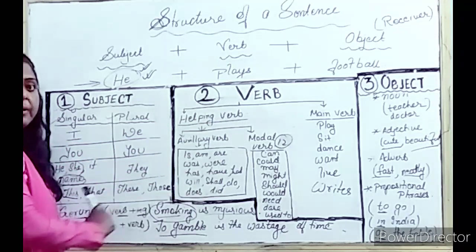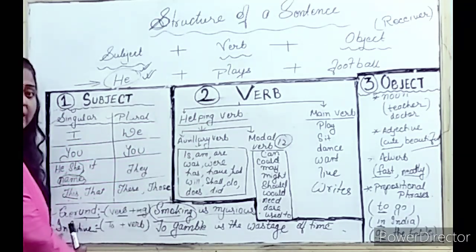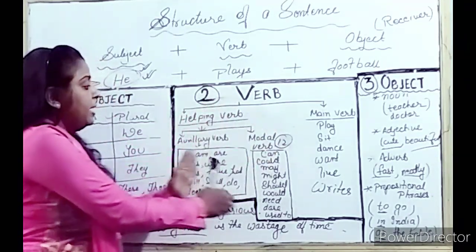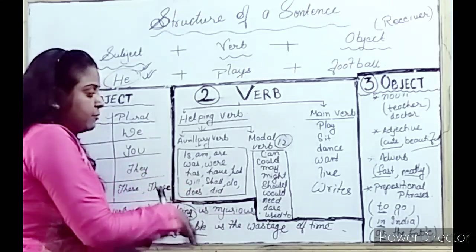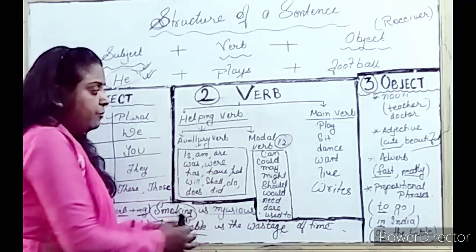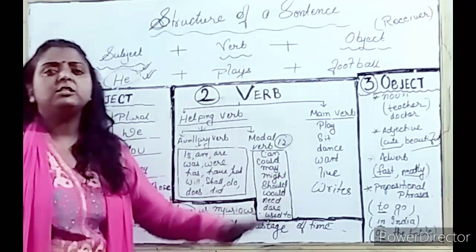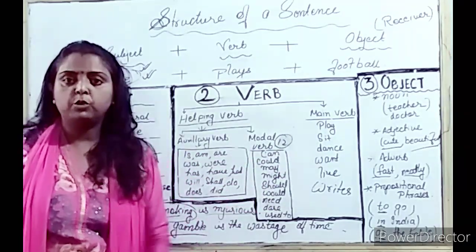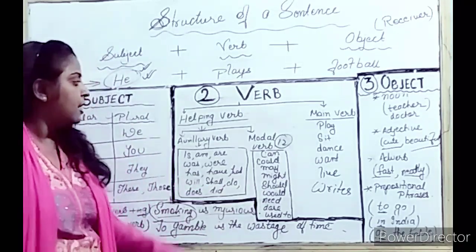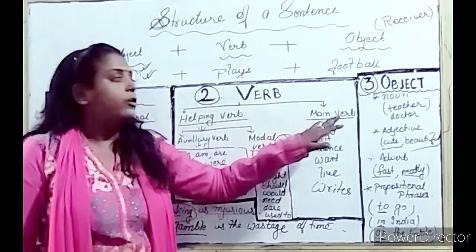So when we are framing a sentence, we have to use a subject, we have to use the verb. Either it will be an auxiliary verb, you have to pick one auxiliary verb, or if not an auxiliary verb, you are picking any modal verb. So it depends on the situation and the sentence which you are framing. Everything depends on that. Now the main verb, what is the main verb?